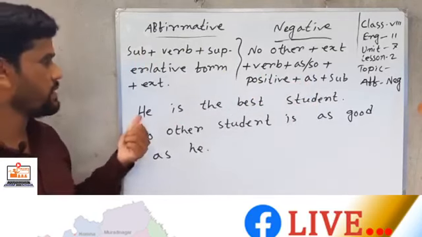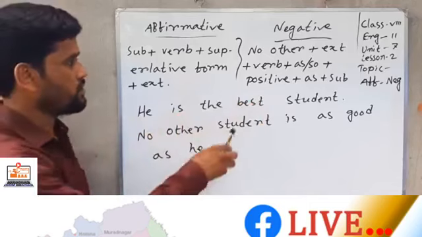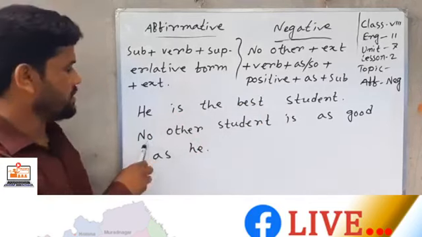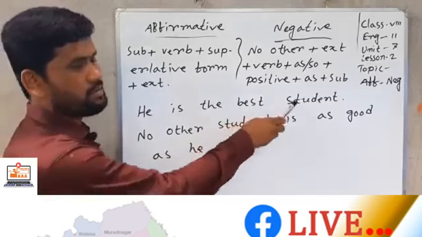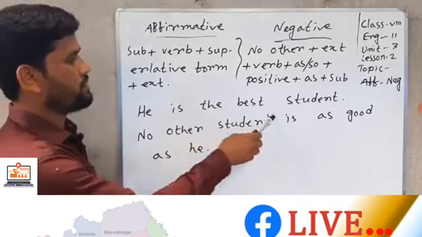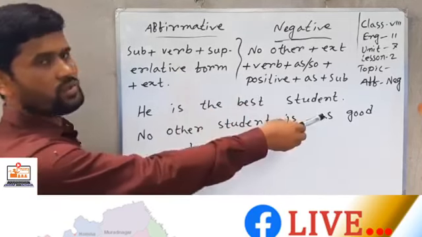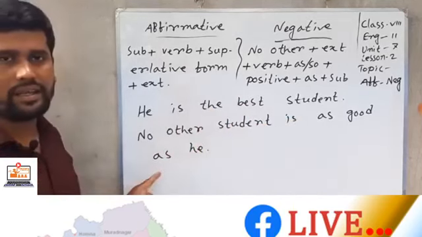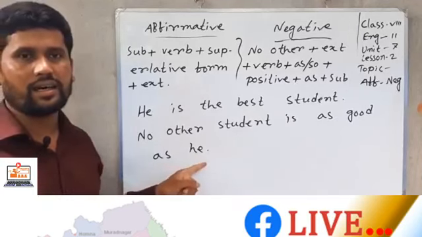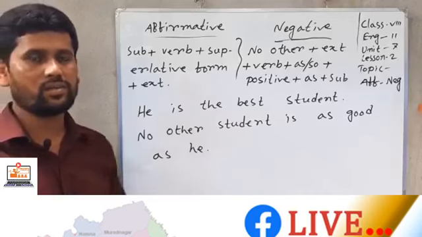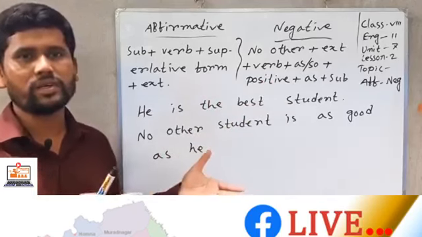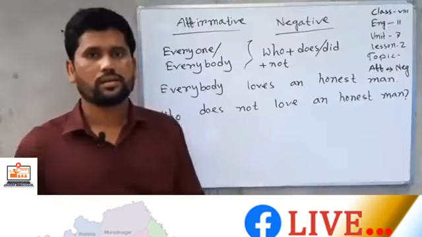Follow this sentence. He is the best student. So best is the superlative form of good. So first I write no other, then extension. After the superlative form there is extension, and then verb, then as or so, positive form and as, and the subject I write at the end of the sentence. So by following this structure, you can change any sentence from affirmative to negative or negative to affirmative.